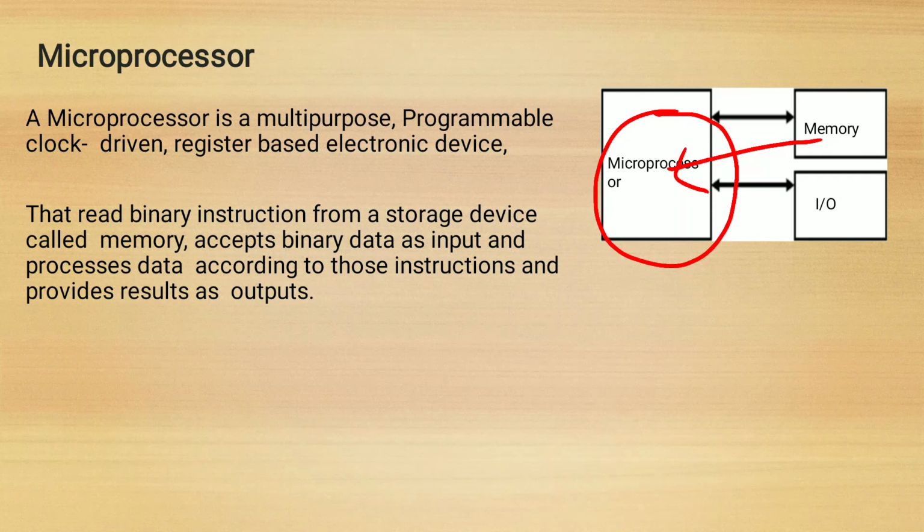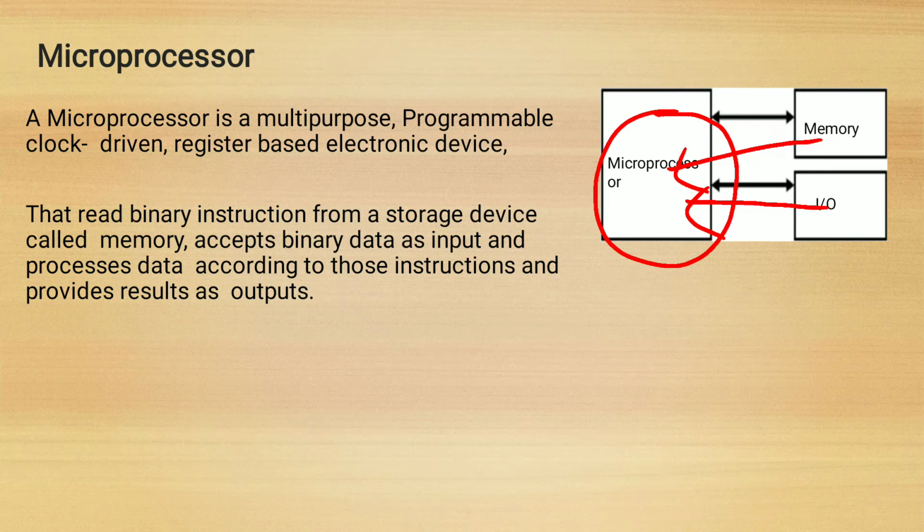and accepts binary data, either 00, 01, 10, and reads the input data from the input device and processes the data according to the instruction given by the memory, either addition, subtraction, multiplication or division.